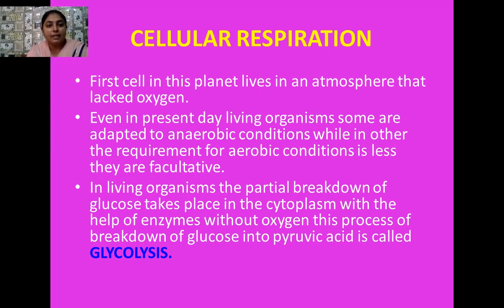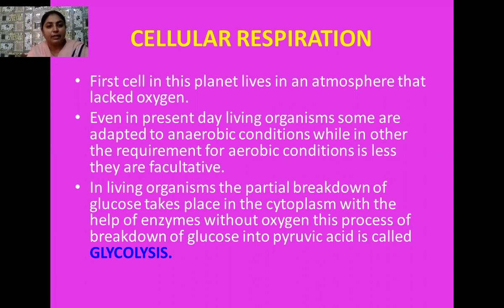So the first cells which appear on the surface of earth are generally anaerobic in nature, and the process of respiration adopted by them is also anaerobic respiration. So breakdown of food or respiratory substrate takes place, but under anaerobic conditions, that is in the absence of oxygen.